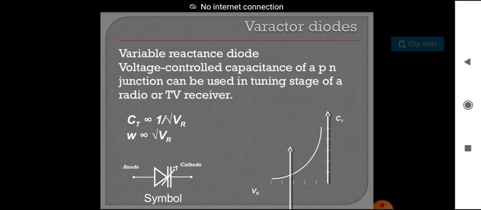Okay, so this is the importance of this, and we have to know the importance of the p-n junction diode. The p-n junction diode is used as a rectifier. So what is a rectifier? A rectifier is an instrument or device which is used to convert AC current into DC current.